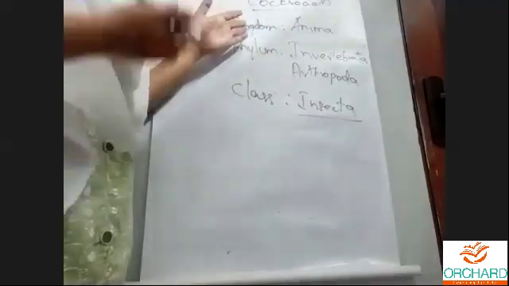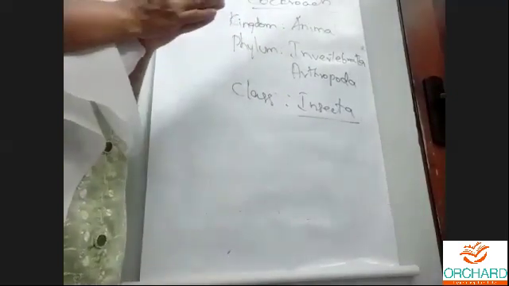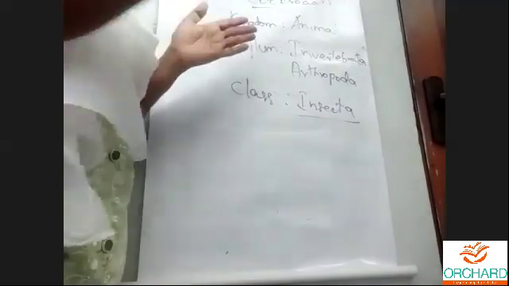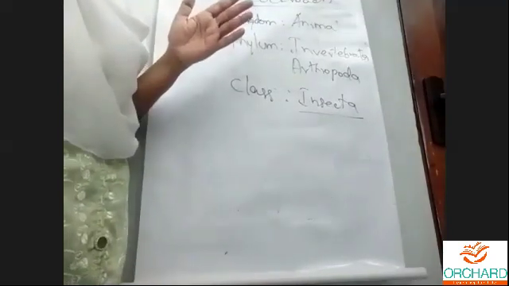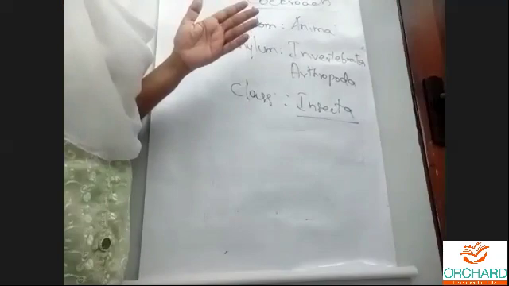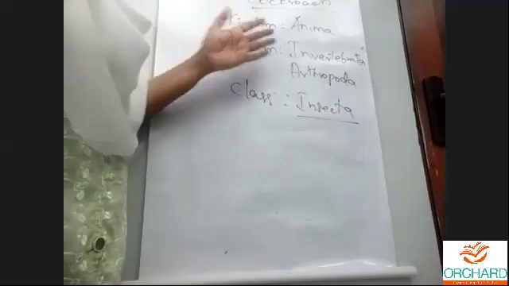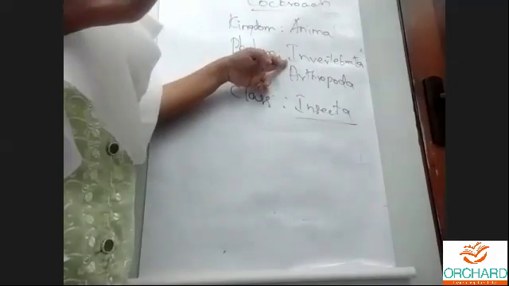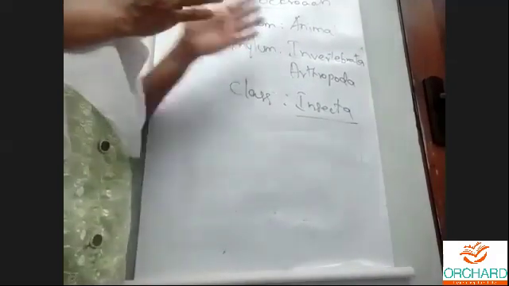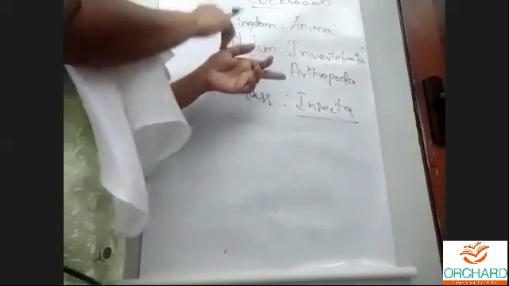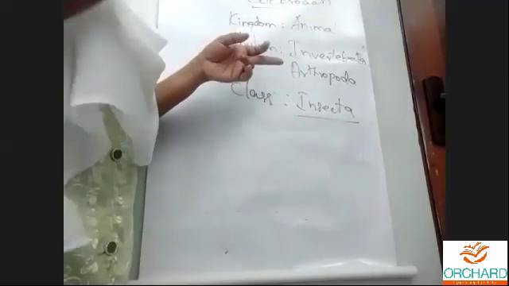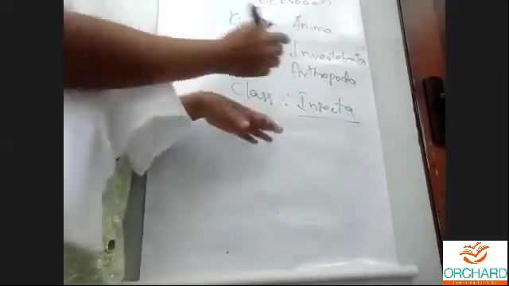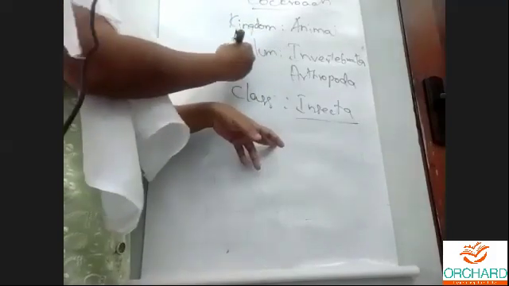Under Orchid School we have students, teachers, then office workers, then attenders like that. That is the invertebrata. The invertebrata is like the student class. So under students, what do you come under? You come under grades. That grade is Arthropoda.